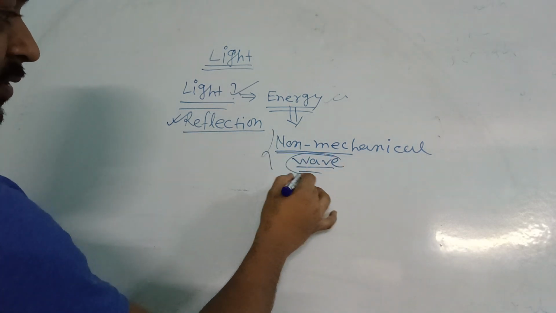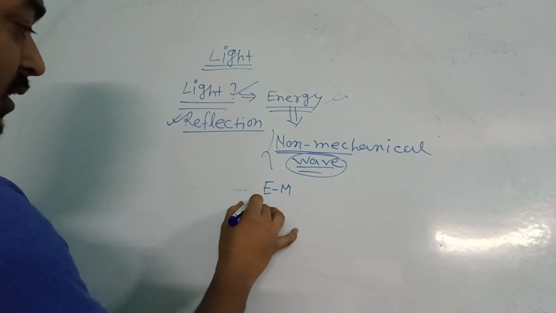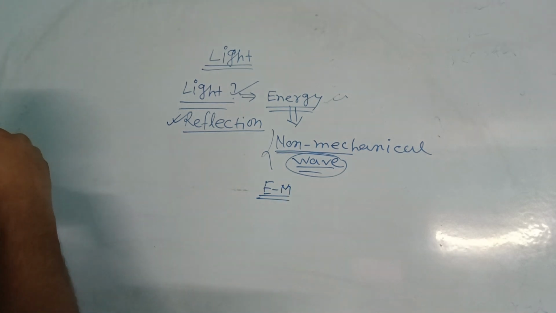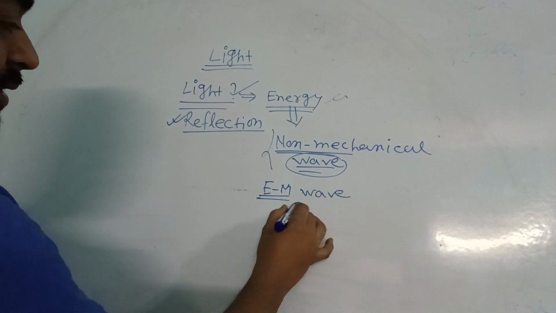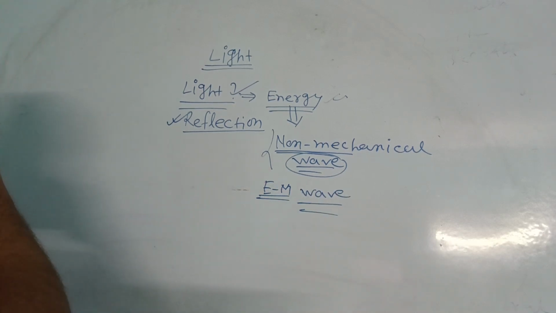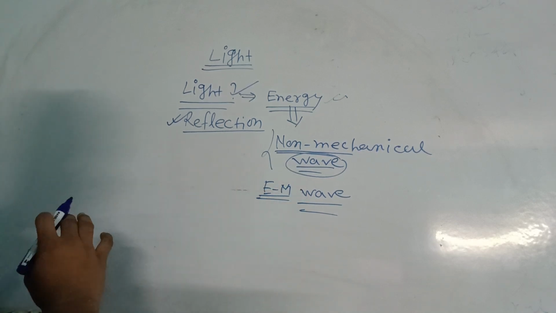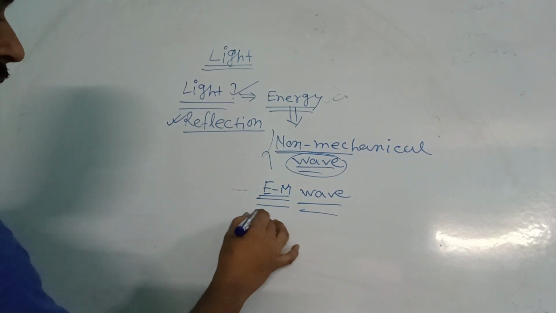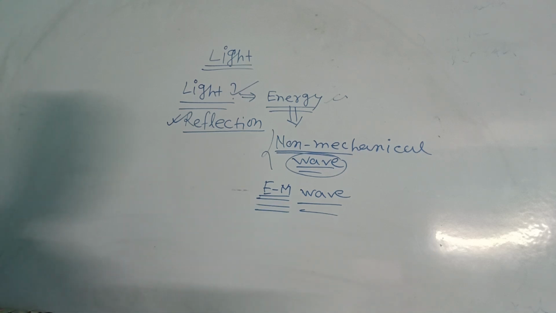Which type of wave? This one is an electromagnetic wave, EM wave. Sir, why is this an EM wave? We will not discuss that right now. So remember, EM wave means electromagnetic wave.